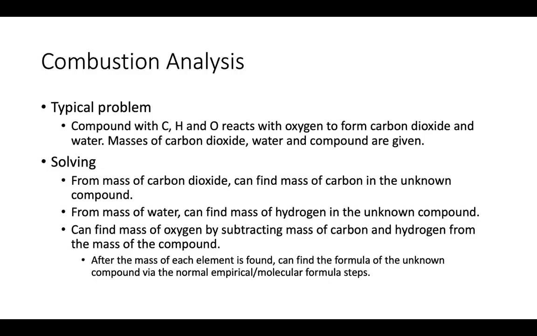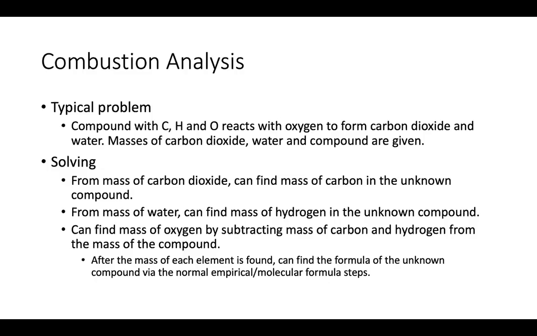And so an important thing about this problem is that carbon only appears in our unknown compound, and that will all be converted into our CO2 at the end, right? And all the hydrogen in our unknown compound is going to be converted to water.